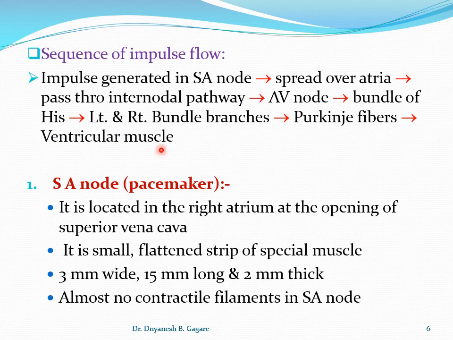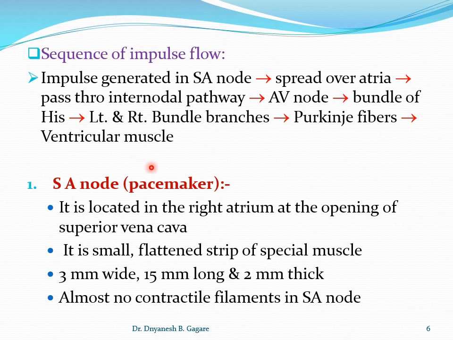So the impulse finally spreads over the ventricle and leads into the contraction. This is the normal sequence of current flow. Always keep in mind the normal sequence of current flow, because if there is a problem in the ventricle or in the heart, it can change this normal sequence into an abnormal sequence of current flow. In the applied part we'll discuss that later, but normally current flows in the heart in this direction or in these ways. Okay, now keep that in mind.